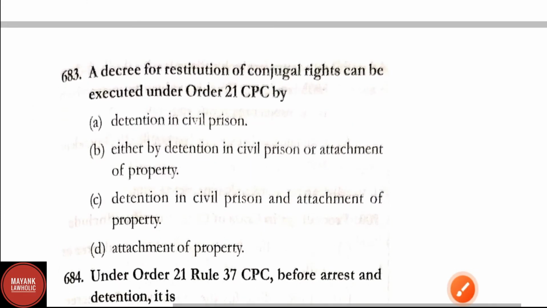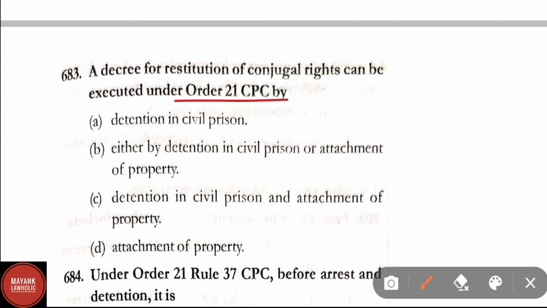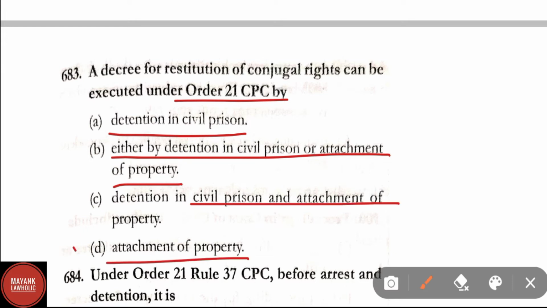Question number 683. A decree for restitution of conjugal rights can be executed under Order 21 CPC by detention in civil prison, either by the detention in civil prison or attachment of property; detention in civil prison and attachment of property; attachment of property. Here correct answer is option D, that is attachment of property.